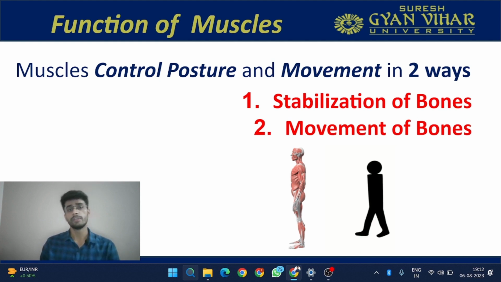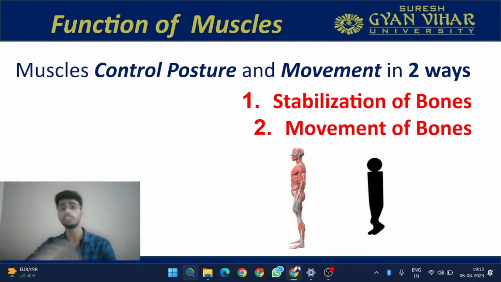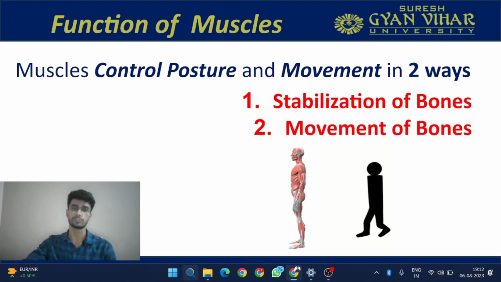Now, movement. Muscles also facilitate the movement. If I want to do an action, for example, if I want to lift this mobile phone, I have to lift my hand and grab this object and then lift it, which means that muscles have to produce the force. This force will then be transmitted to the bones and then I will be able to lift the mobile. So remember, muscles have two very important functions. First is to control the posture and another one is to facilitate the movement of bones.